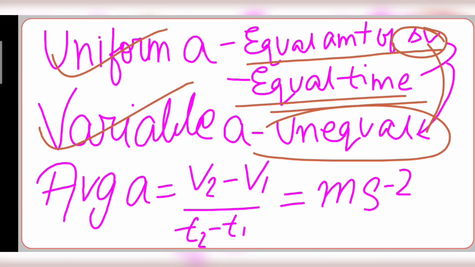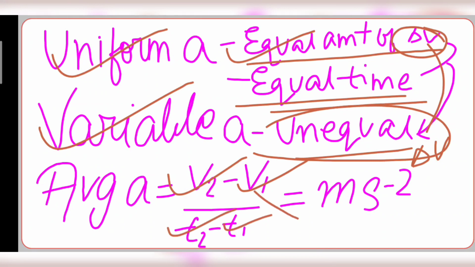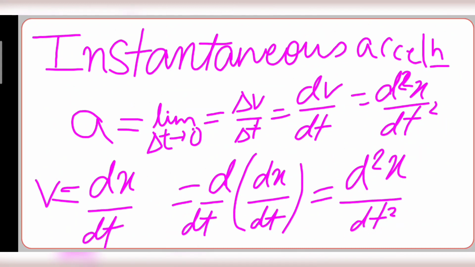So here there is unequal change in velocity, here is equal amount of change in velocity. The average acceleration is (v2 minus v1) by (t2 minus t1). It's velocity by time, meter per second square. Now comes instantaneous acceleration at a specific instant. Acceleration is dv by dt.